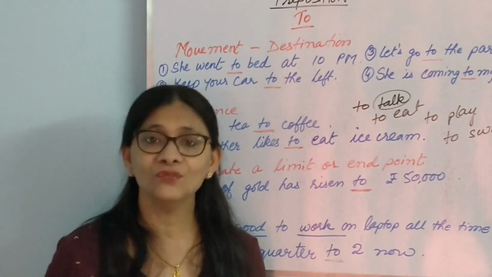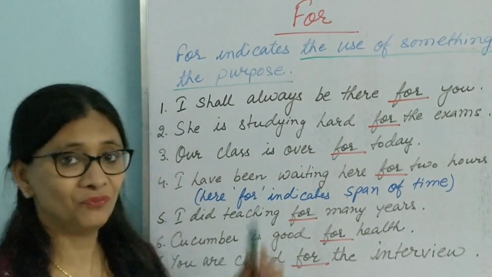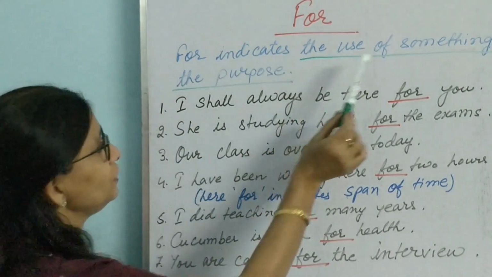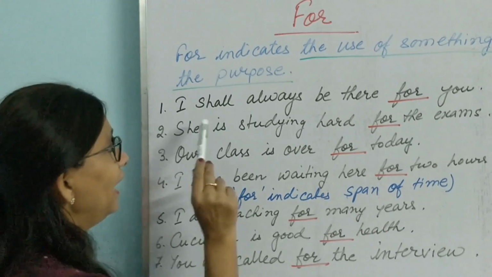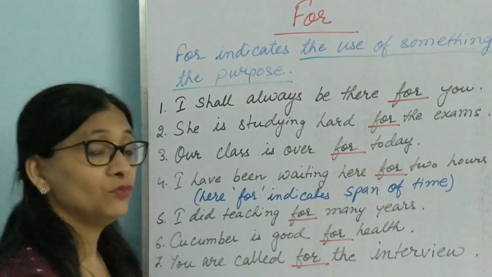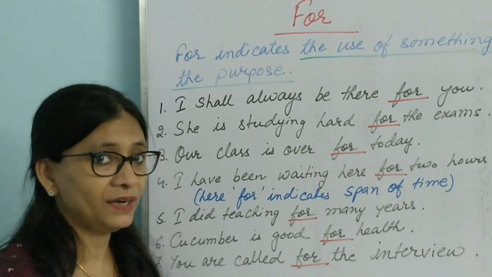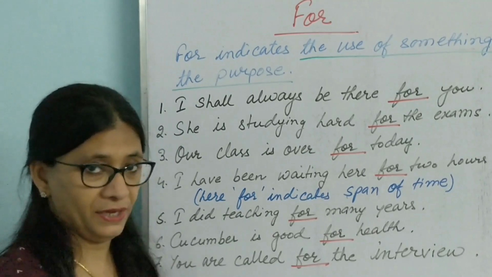We shall now see "for". Let us check out our next preposition for today, and that is "for". "For" indicates the use of something or the purpose of something. Like, I shall always be there for you. She is studying hard for the exam. Why is she studying? For the exam. Our class is over for today.